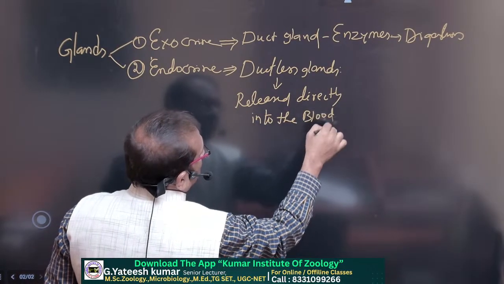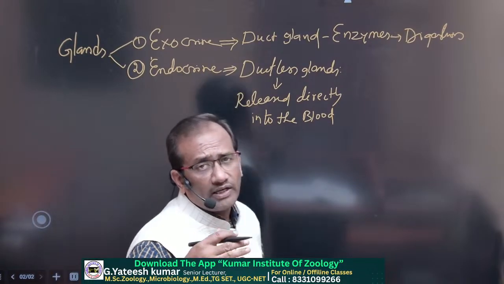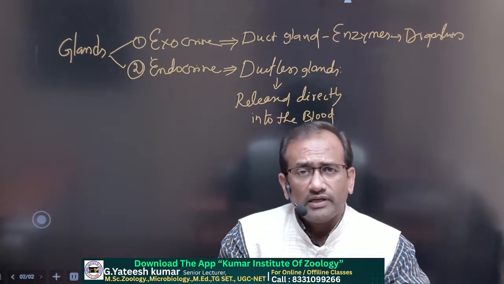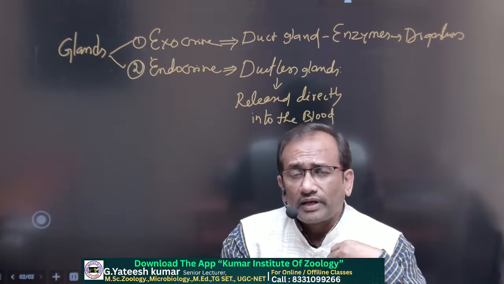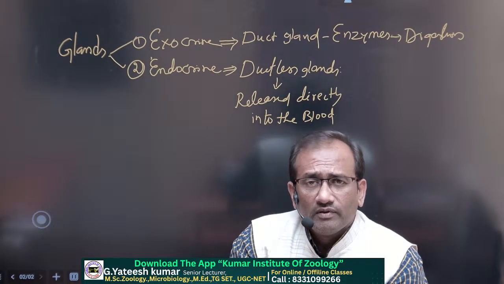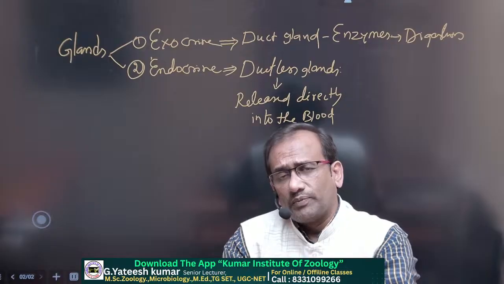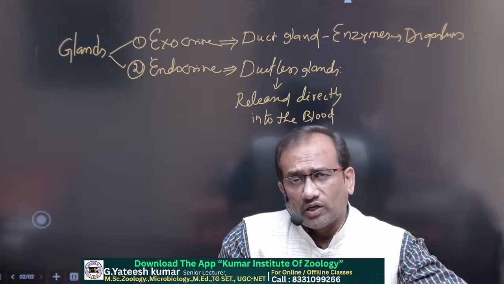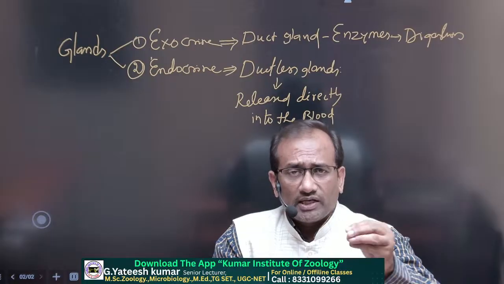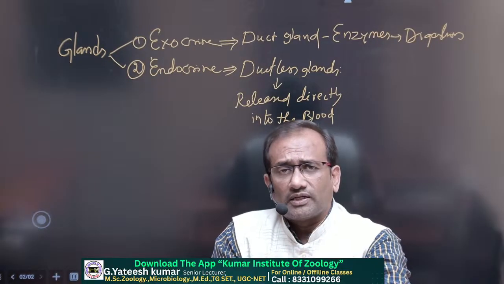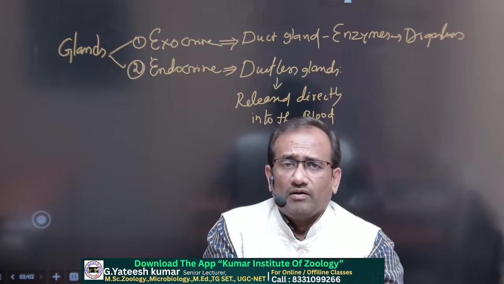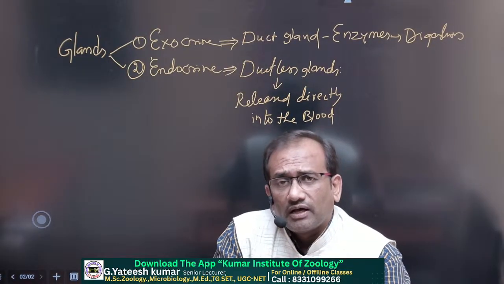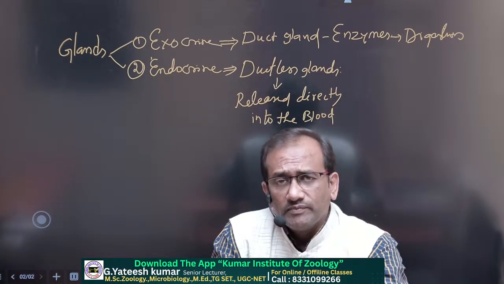Ducts are absent, and the target organ is very far away in our body by location. So to reach that target organ, they directly enter the bloodstream, and through the blood they are transferred to the target organ, and on reaching it they activate that gland to produce or release certain enzymes or hormones.